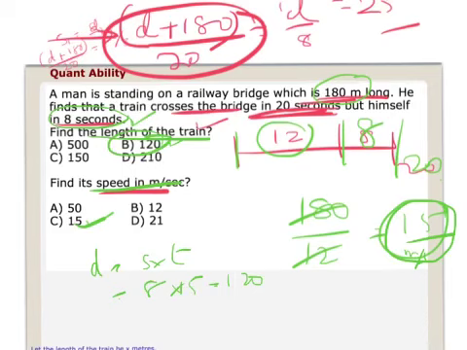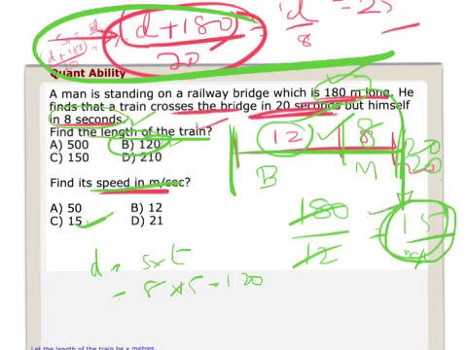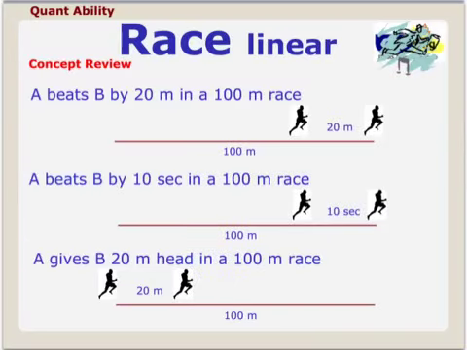So what I've done is, rather than using my formulas, I'm using common sense. Total time taken was 20, which was to overtake the bridge and the man. The man takes 8, so the bridge has to be 12. 180 meter is done in 12 seconds, so speed will be 180 by 12, which is 15 meter per second. Once I got the speed, length I'll get from here. 8 seconds to cross the complete train, for the train to overtake the man. So 8 into 15, 120. That's it. So this is the way I want you to learn.